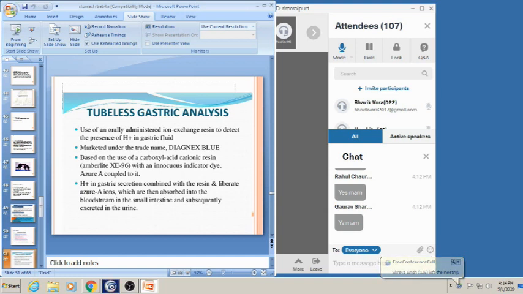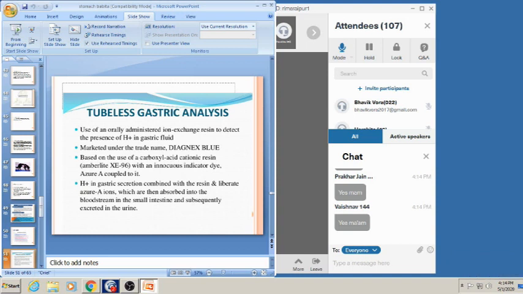This resin has an innocent indicator dye, azure A, coupled to it. Whenever this is inserted inside the stomach, the hydrogen ion in the gastric secretion binds with the resin, but the azure A dye which was coupled to the resin is then absorbed, comes into the bloodstream and is excreted into the urine.